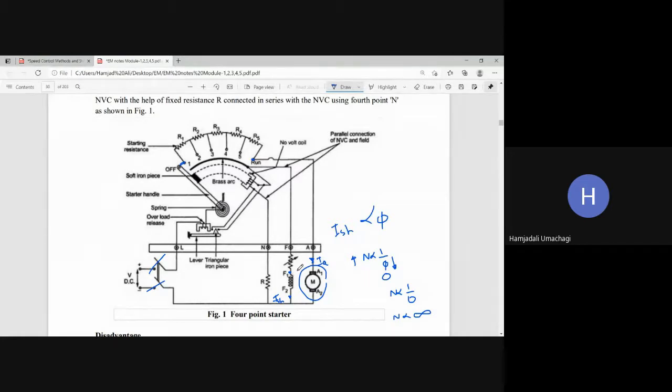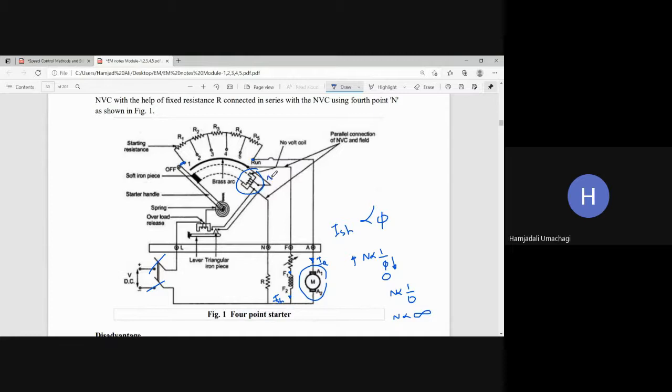But here in this case, even though the ISH value is zero because of the opening of the field winding, because of that flux becomes zero, though EB will be there, it is not going to control the speed. Even though there is EB, ISH becomes zero, flux becomes zero, then speed attains a dangerous value. So now, what is the function of the NVC coil?